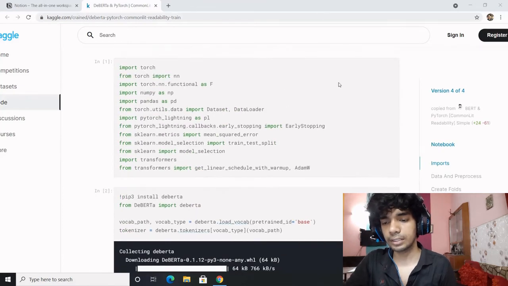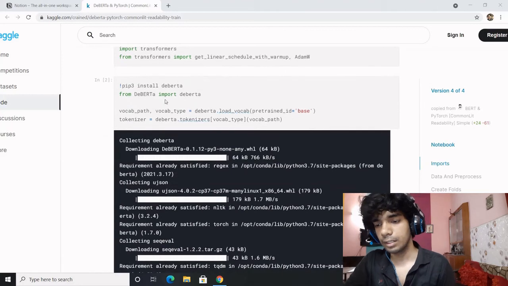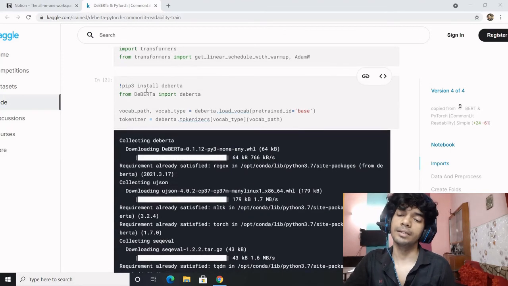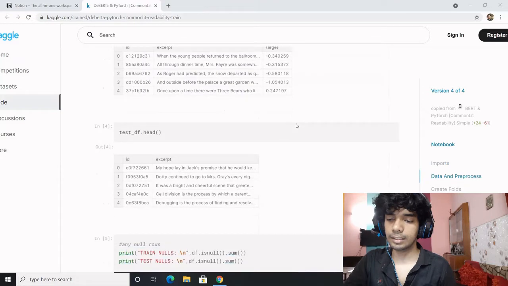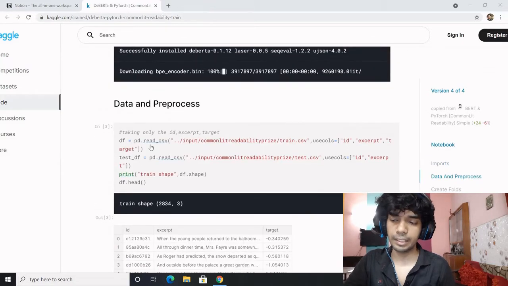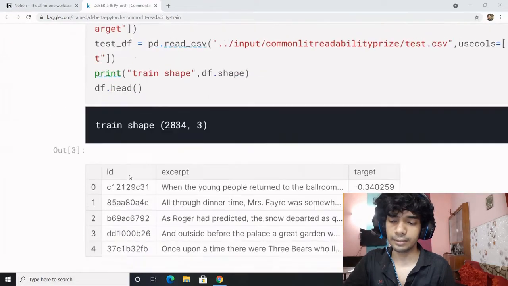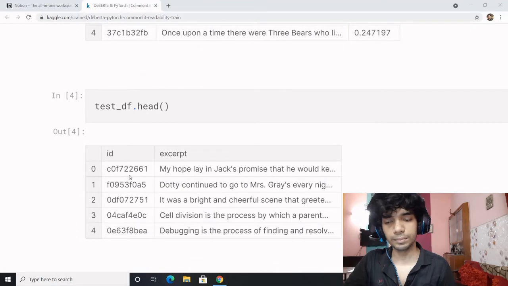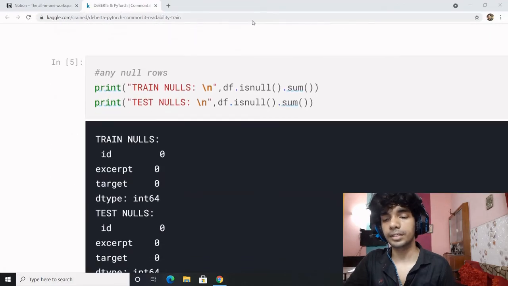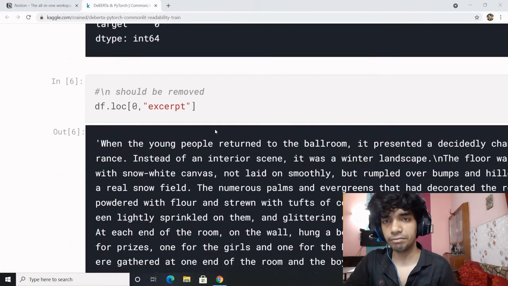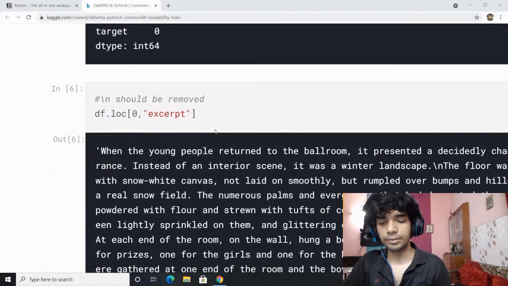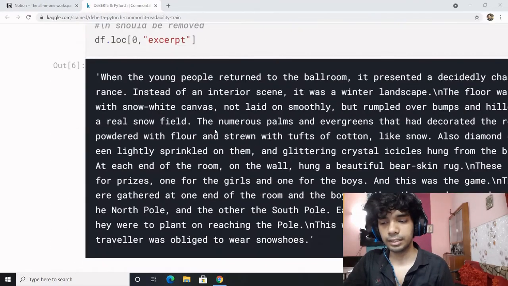Over here you can see a lot of imports happening. Over here you can see DistilBERT getting installed, and after it is installed, you are loading the vocabularies and loading the tokenizer. Once the tokenizer and the vocabulary have been loaded, you are obtaining the training data and the testing data. Once both of the steps are performed, you are checking for any null values. There isn't any null value present.